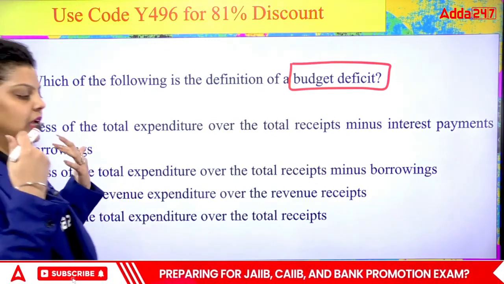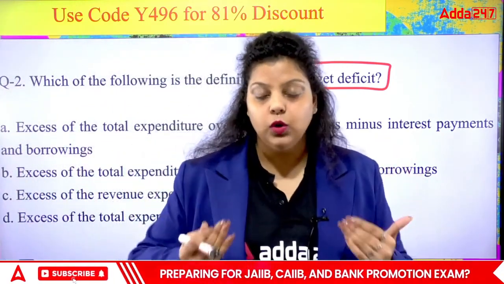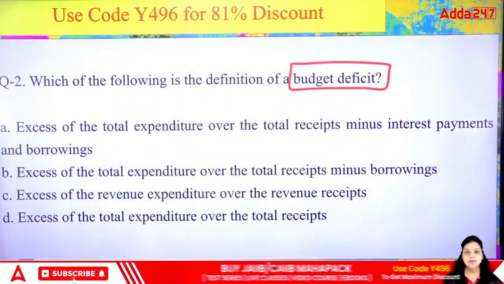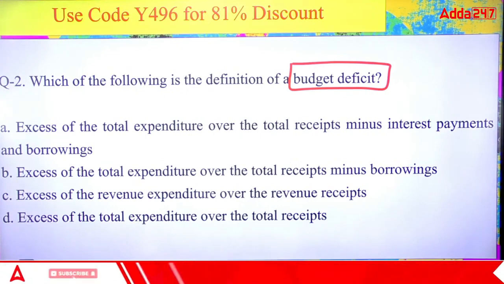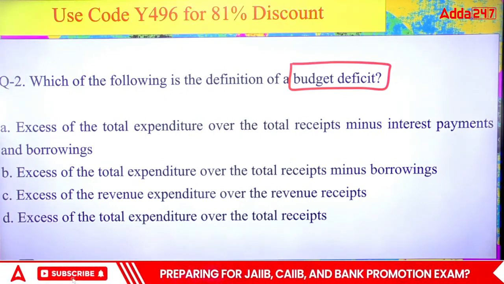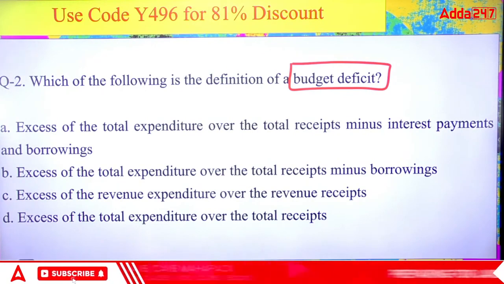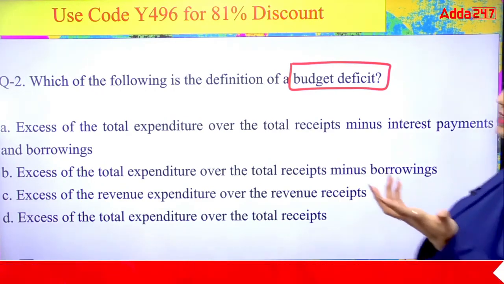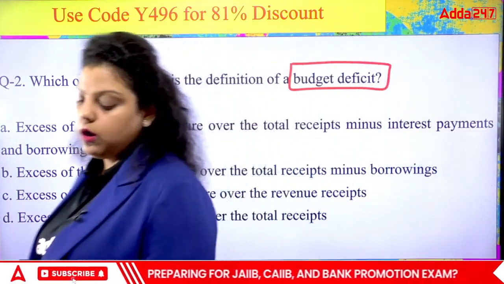Interest payments is what? Simply, we have taken a loan, and on the loan we have to pay a certain rate of interest. That's the interest payment, and borrowing. Second, excess of total expenditure over the total receipts minus borrowing. Okay, second, we are saying that the total expenditure is more than total receipts minus borrowings that we have taken from the other country or RBI or any other organization.